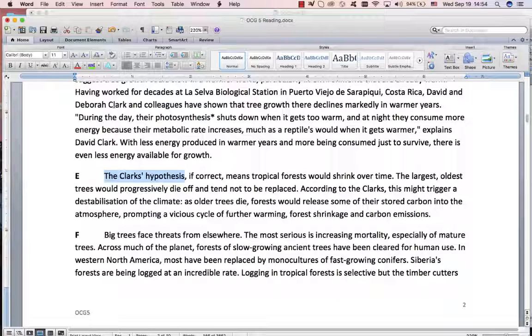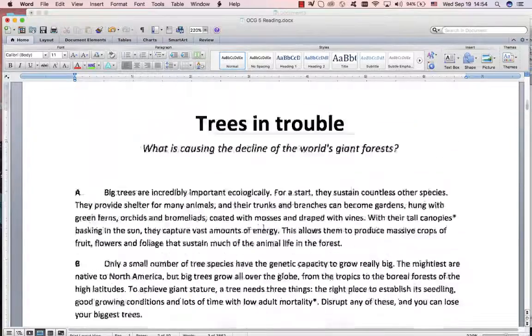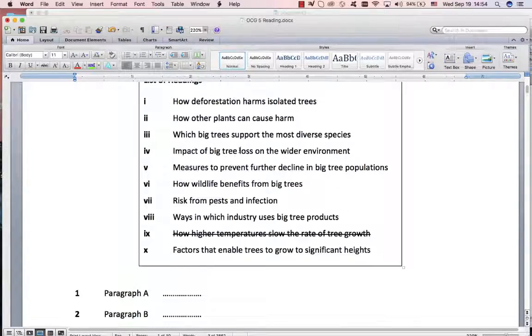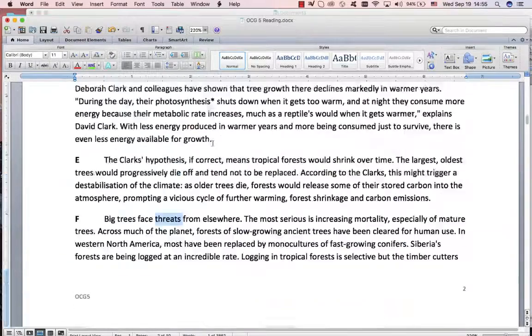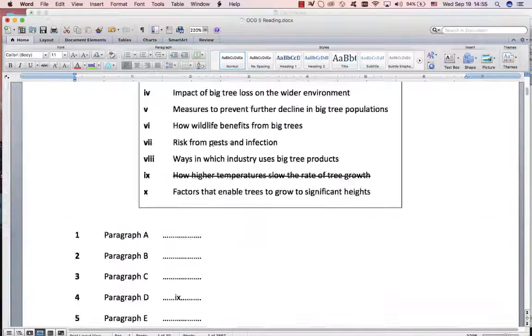Great. Clarke's hypothesis. This is talking about these Clarke's, if correct, means tropical forests would shrink over time. Tropical forests and time. I don't remember anything about tropical forests and time. I'll come back to that. Big trees face threats from everywhere. So we want threats. We want something about threats. Dangers, threats.